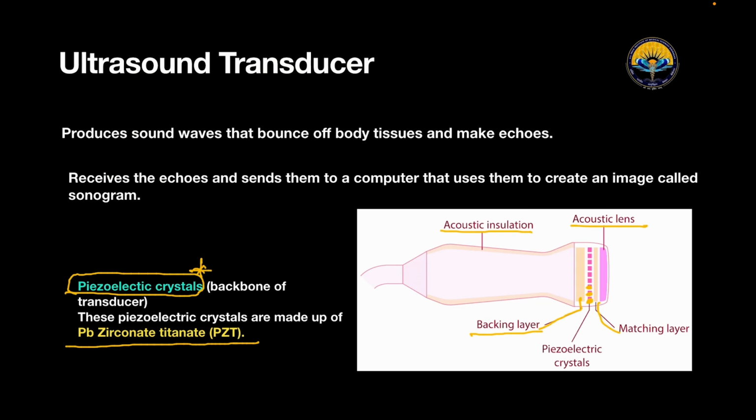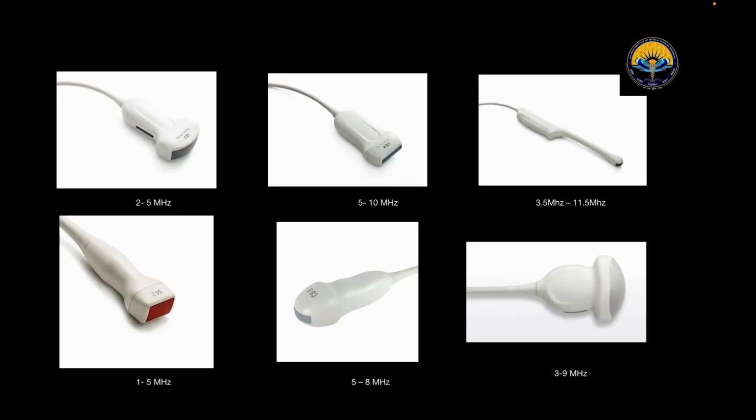So here, look over here. Here we have the different types of probes and their frequencies. So first one is the curvilinear probe, having a frequency of 2 to 5 megahertz, while this one is the linear probe, having a frequency of 5 to 10 megahertz. This one we call the TVS probe, that is the transvaginal probe, having a frequency of about 3.5 megahertz